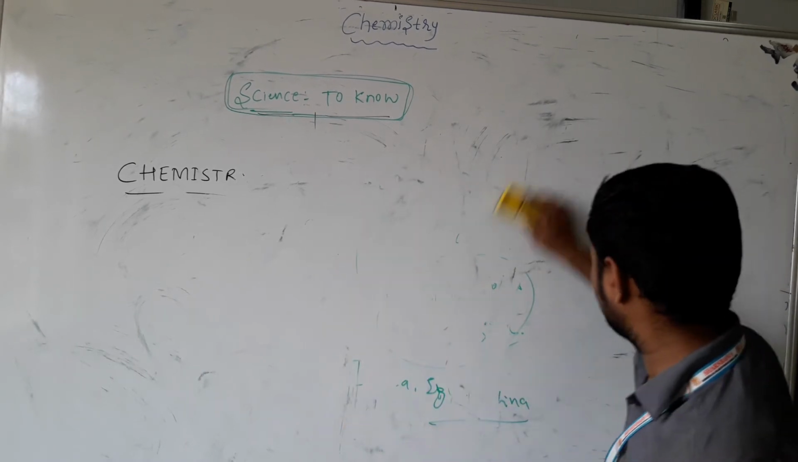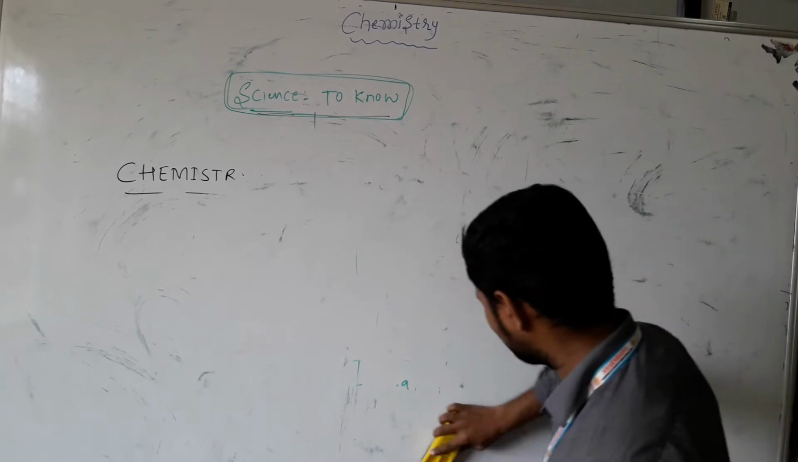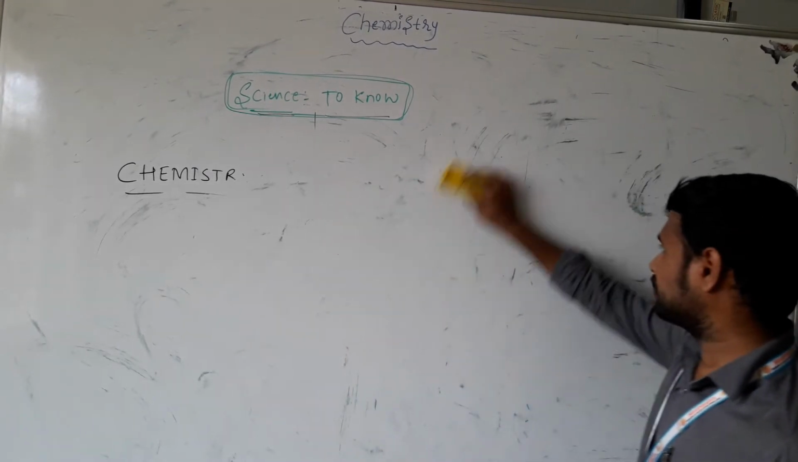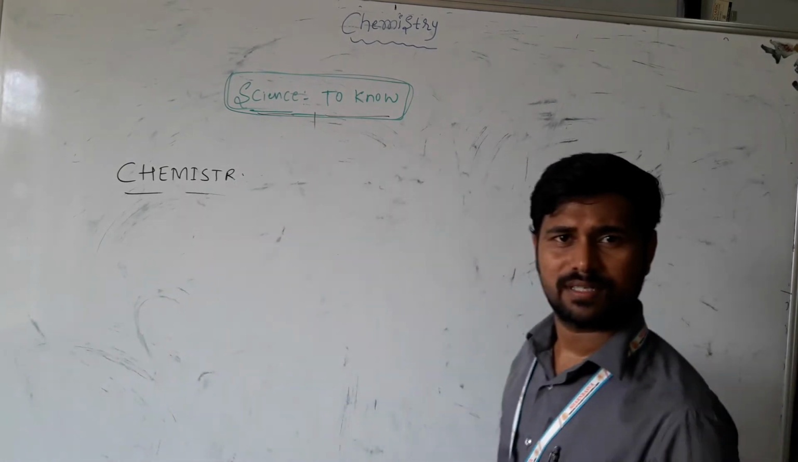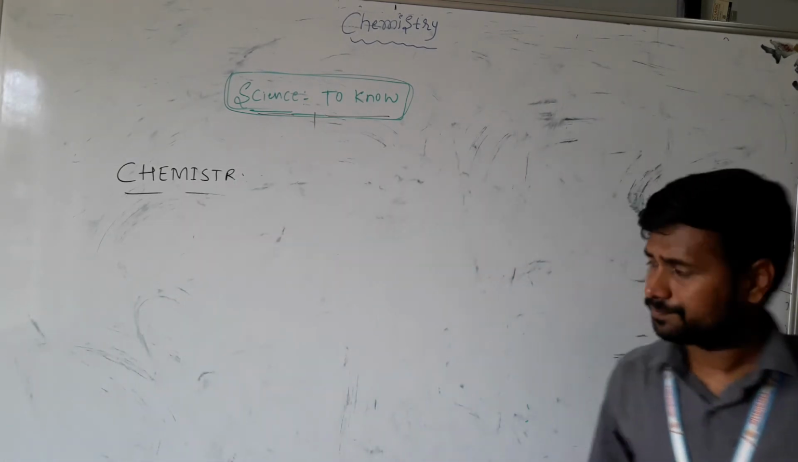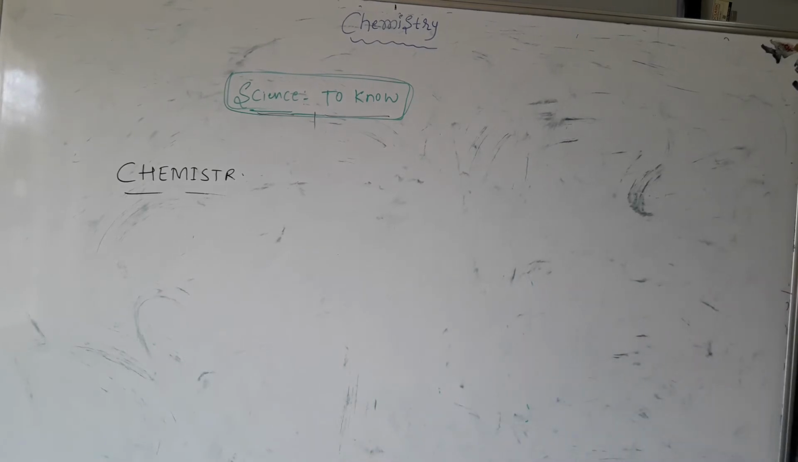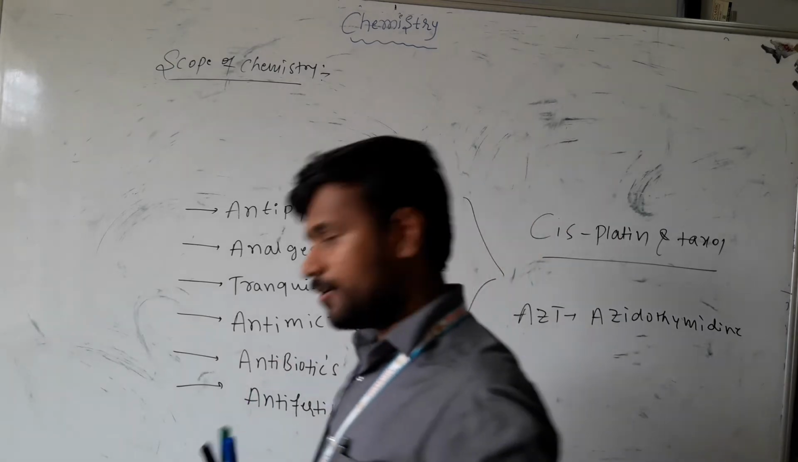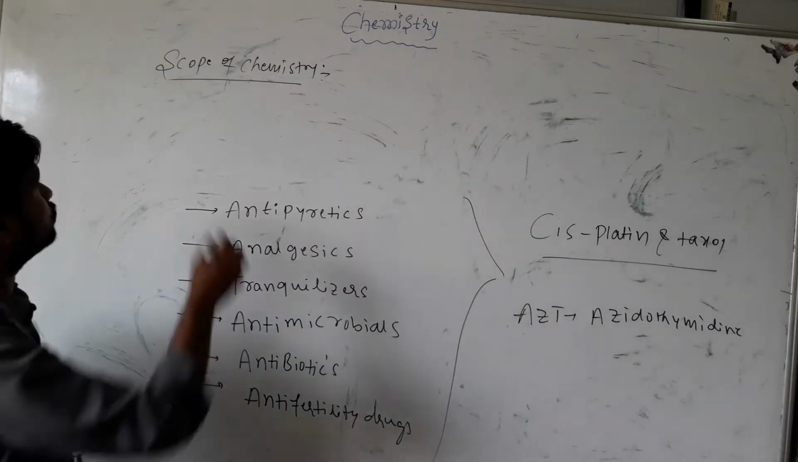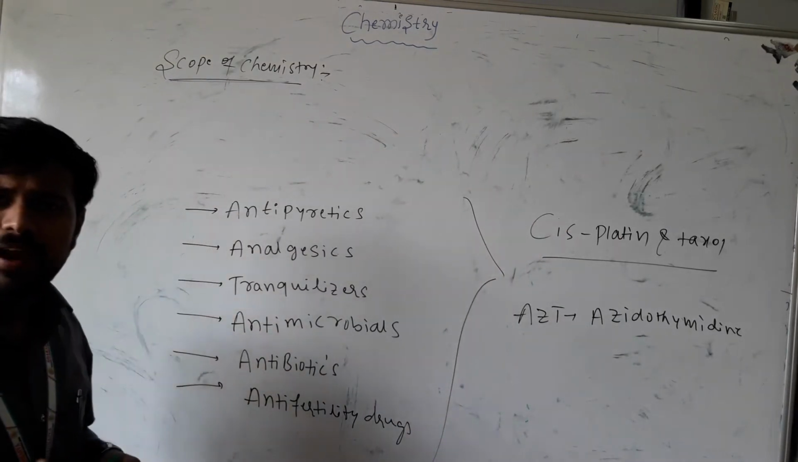Without the complete introduction, we are also studying some of the history of chemistry. Now, it is a very interesting thing: the scope of chemistry. What is the scope we have in chemistry?